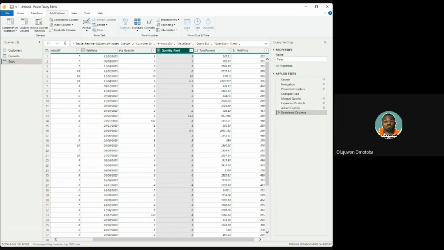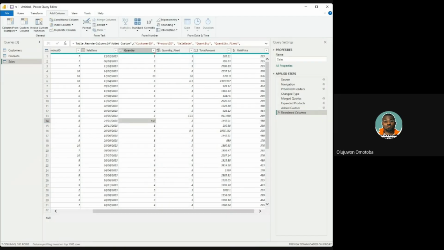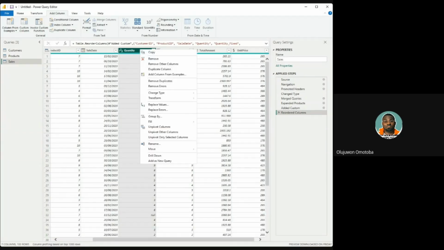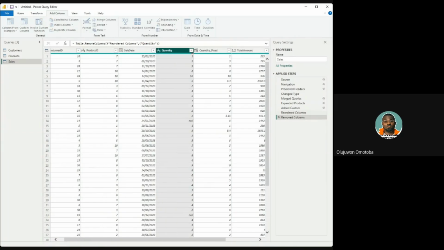So looking into it, the new quantity fixed column says 6.3 for row 6, which even shows that, remember guys, you are even trying to fix null, not even knowing that this entire information has issues. So we can just tell this guy, my dear, remove column. We don't need you. It's gone. So as not to cause confusion, we have removed it. Remember, we have applied steps. We can decide to bring it back if we need it by clicking on it.